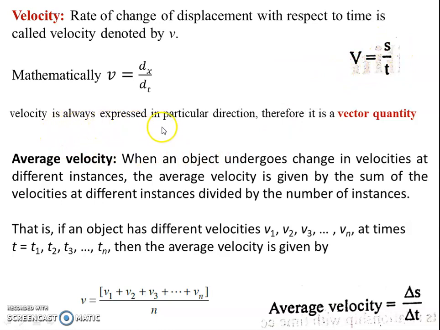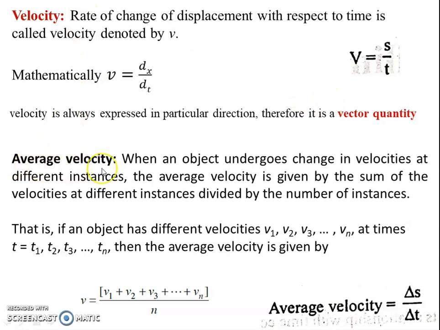Velocity is always expressed in a particular direction. Therefore, velocity is a vector quantity. It has both magnitude and direction. So we will see different forms of velocity now.